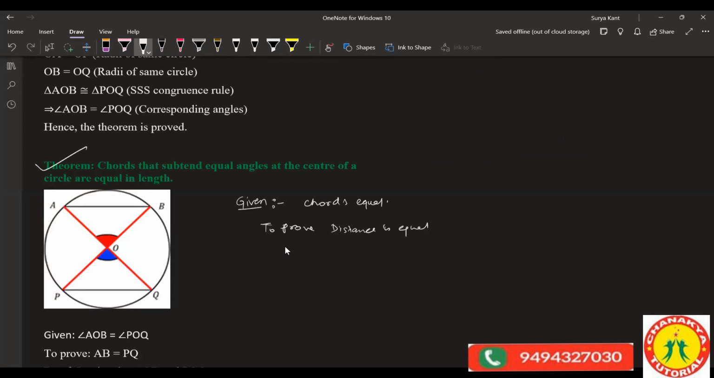Equal in length. Can you prove this? Yes. All right. See what is given over here. That given you write first here. What is given? Which question you want to prove?